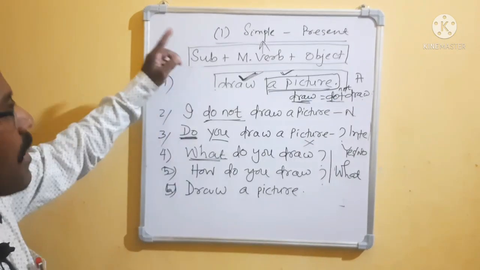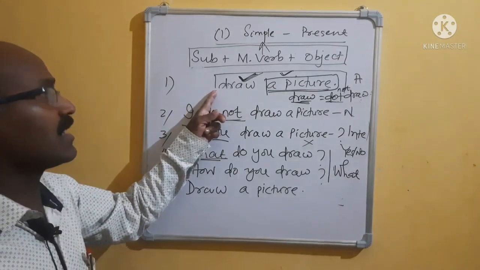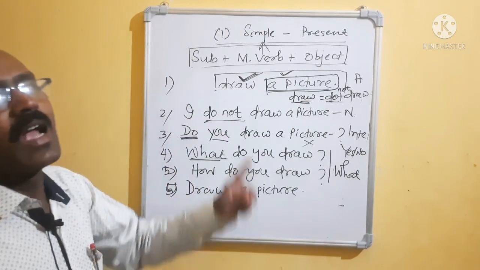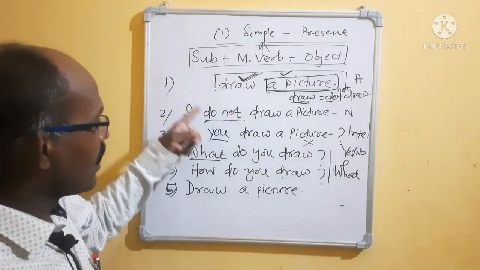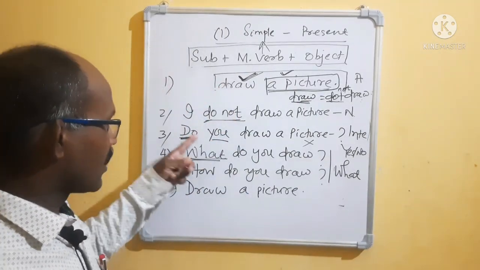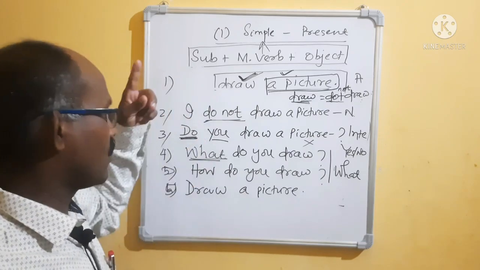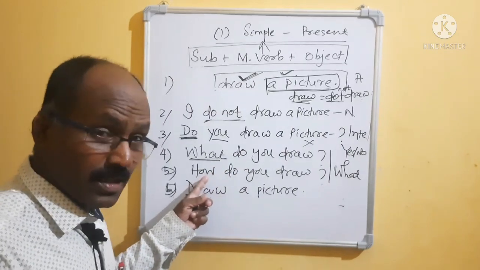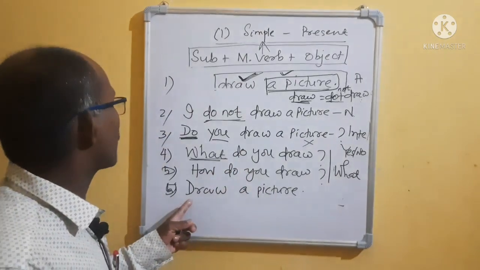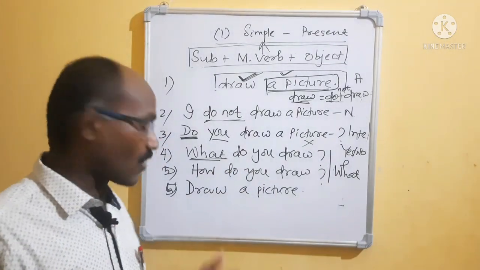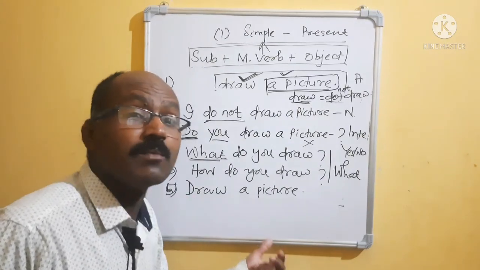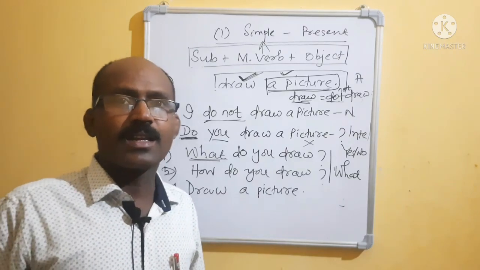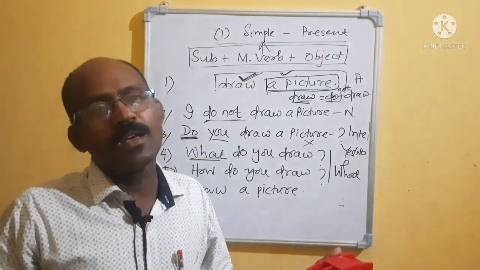Okay, did you understand? If I give you one sentence, I draw a picture, a positive sentence, you will make it a negative sentence, then an interrogative yes or no sentence, then a WH word question, then you will make draw a picture. Draw a picture means then you will make it what? An imperative sentence. If one sentence is given and you do it, it will be very easy.